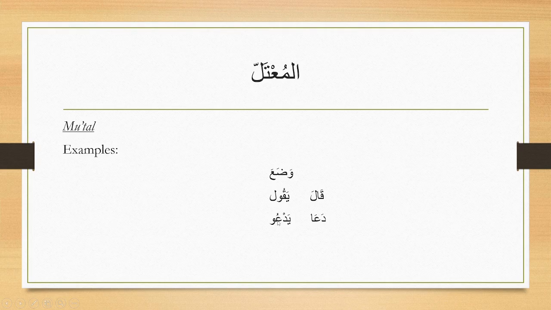So here I have just given examples in which the waw is one of the root letters. We can have even a ya as a root letter. In that case too, it will fall under the category of mu'tal. Or we can have more than two root letters, as I already stated, being a waw or a ya. That also falls under the category of mu'tal. Mu'tal is actually subdivided into more categories. Inshallah, we'll be discussing those later on.